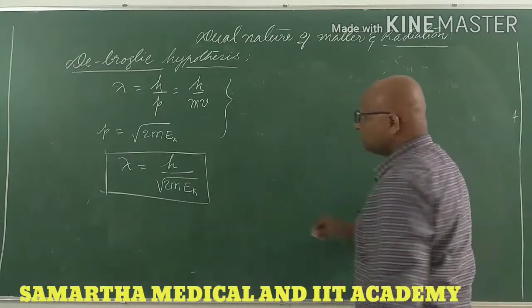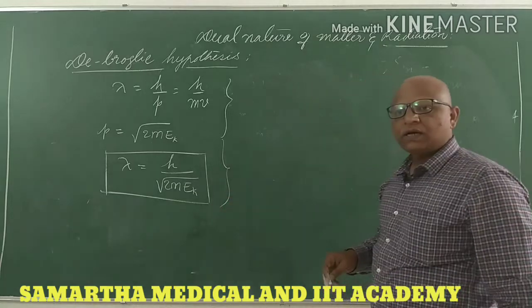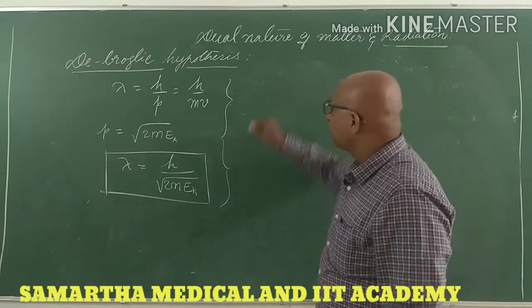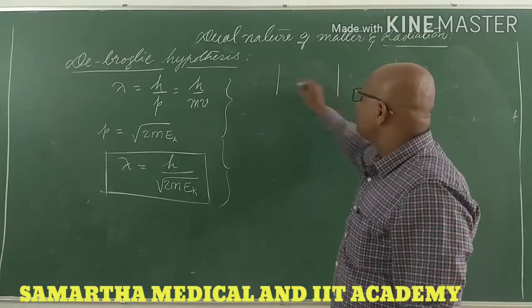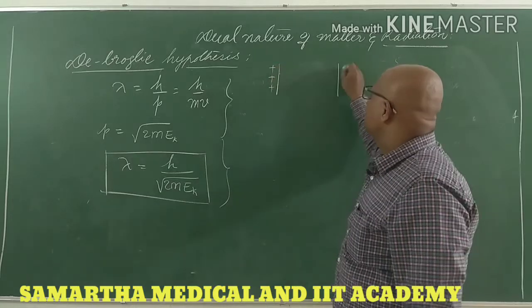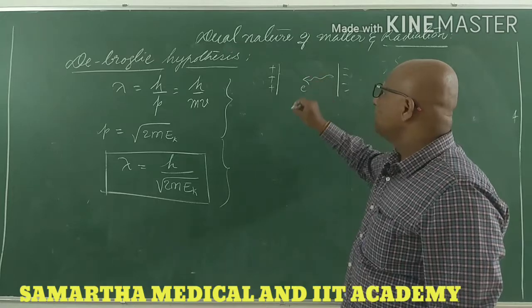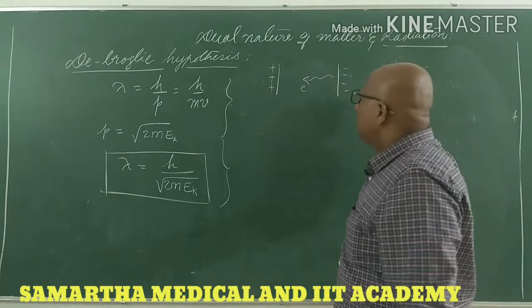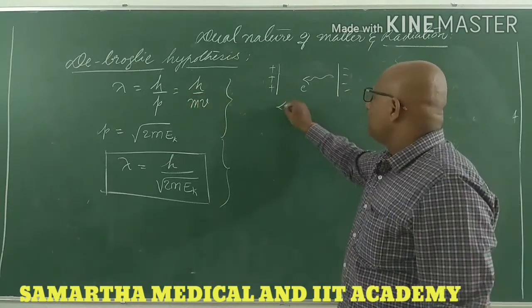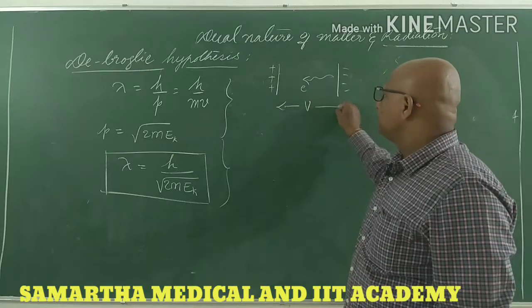Wherever kinetic energy is used, as in the previous discussion of photoelectric effect, how do you get the kinetic energy for particles having charges? See, these are negative charges. From the negative plate, electrons are released towards the positive plate. They are highly attracted, and now we can say they have kinetic energy.